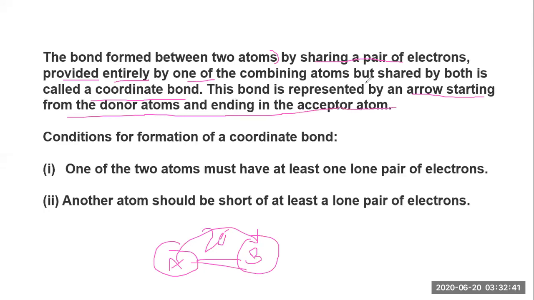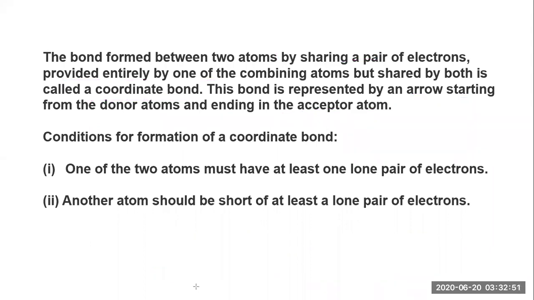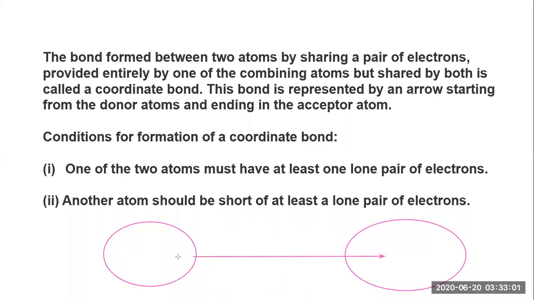Suppose I draw this: this is atom 1, this is atom 2, and this is the coordinate bond between them. This is A and this is B. Atom A is sharing two electrons towards B, but even though they are sharing, both share equally. So this is the point you have to understand.